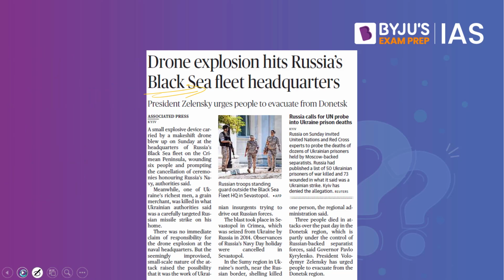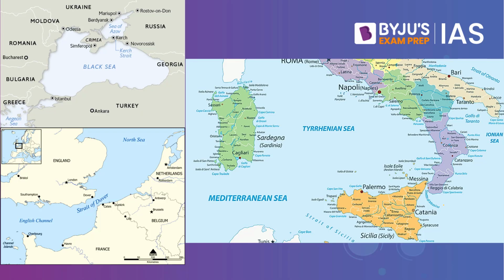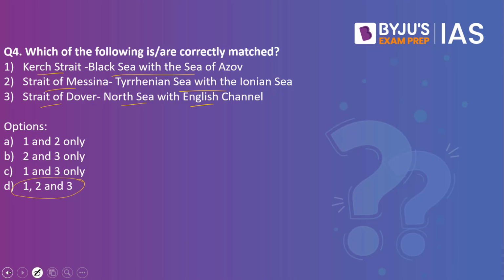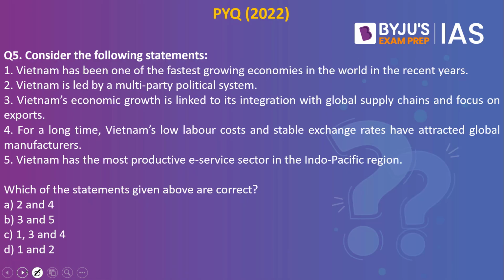Now, if we look into the image, what we have is the Strait of Messina. The Strait of Messina connects the Ionian Sea with the Tyrrhenian Sea. Then what we have is the Strait of Dover. It connects the North Sea with the English Channel. And finally, we have the Kerch Strait. It connects the Sea of Azov with the Black Sea. So all the three that are given here are correctly matched. So the answer to this would be 1, 2, and 3. Now let's look into the next practice question.